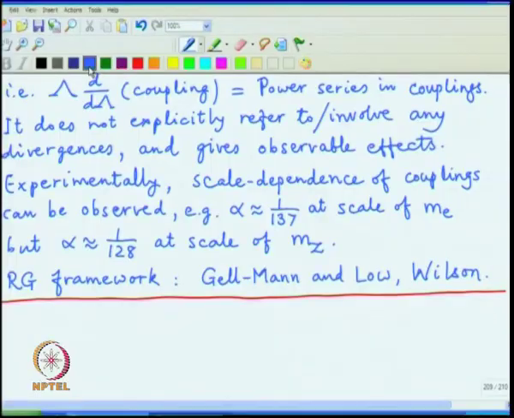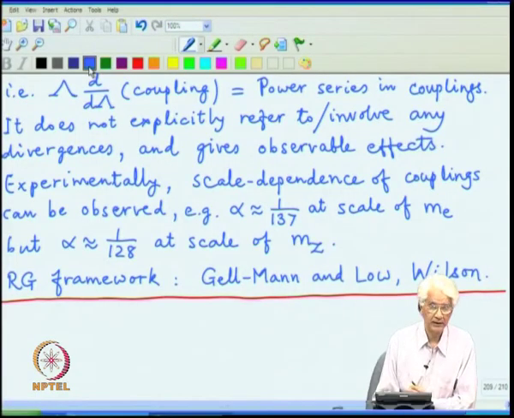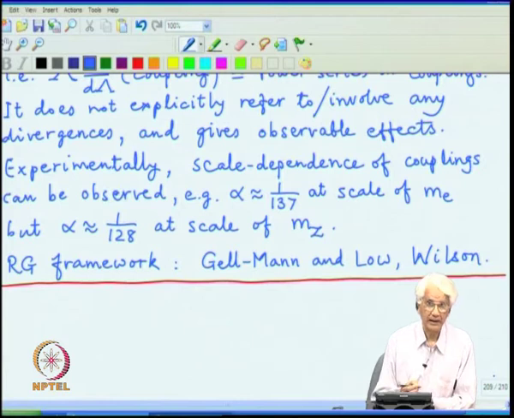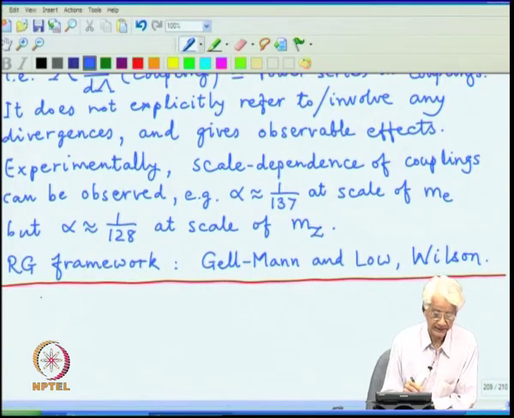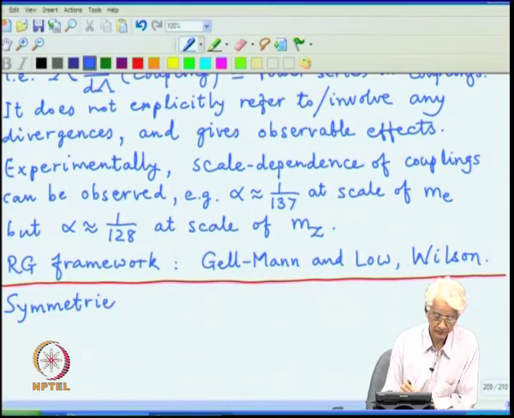Continuing the discussion of various kinds of divergences a little bit further, I want to mention a few more things which help in understanding the nature of the divergences as well as their actual type or size, and that is the consequence of symmetries in the theory.